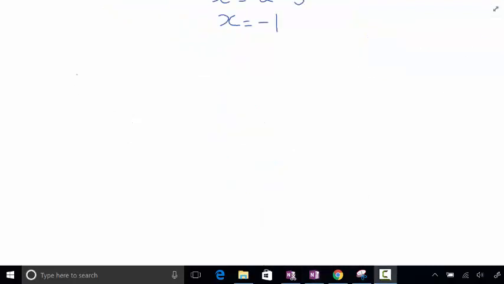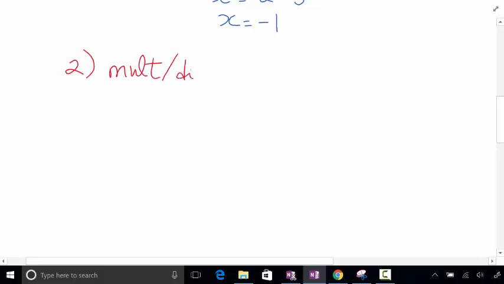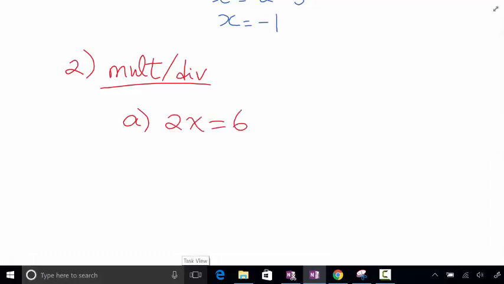All right, so let's jump to doing multiplication and division. We saw that yesterday. We had 2x equals 6. What do you have to do here? Divide both sides by 2. I need to get rid of that 2 because I want to isolate the x.